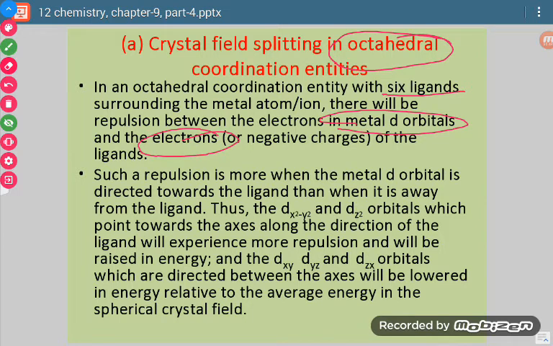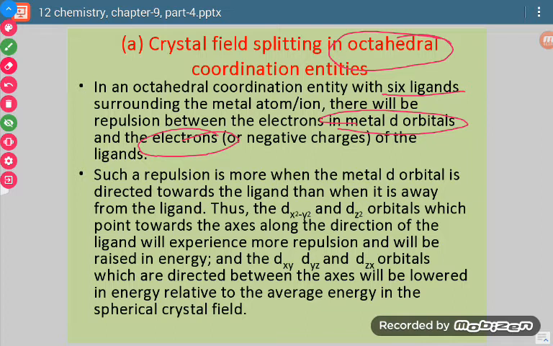We are saying that in an octahedral complex there are 6 ligands, and there will be repulsive forces between the electrons present in the d orbitals of the metal and the electrons present in the ligands.